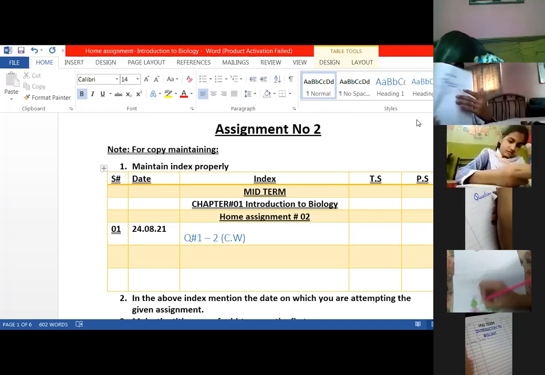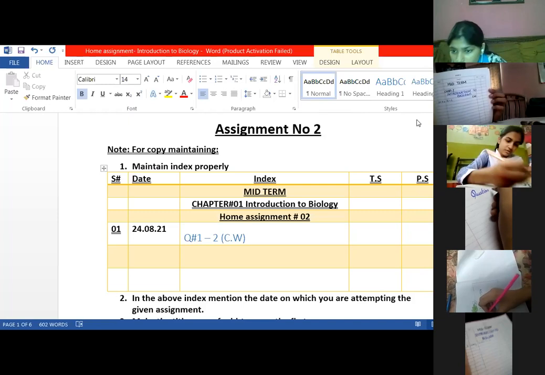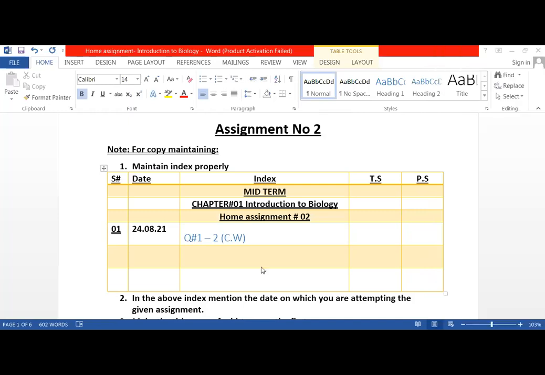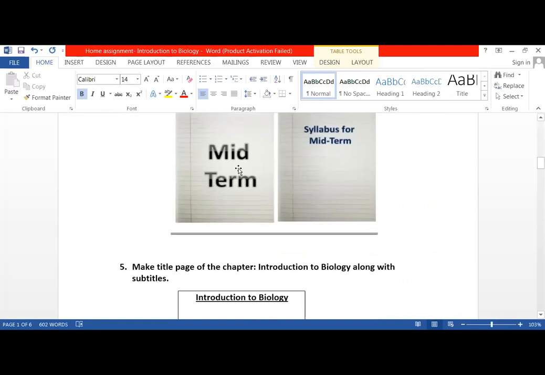Now next, yes, Aisha. Right. Now after the index, write down the first title page, that is for midterm. Then on the next page, syllabus for midterm, means the page just after the index. Then on the next page, syllabus pasting for midterm.